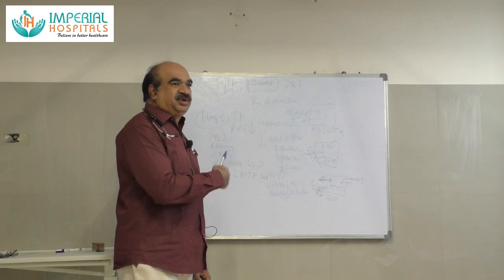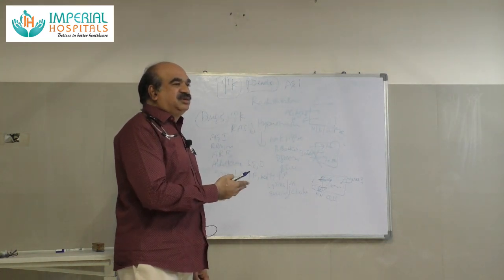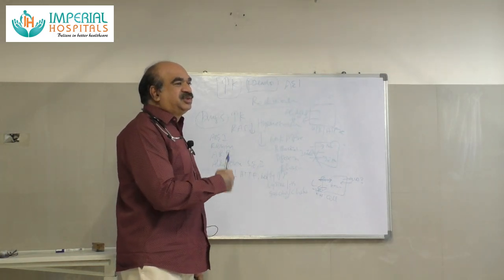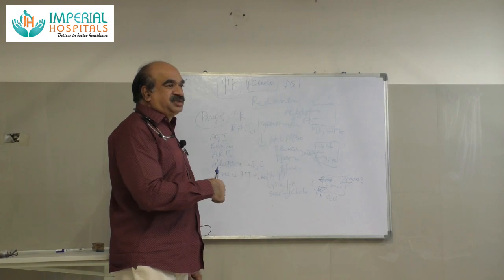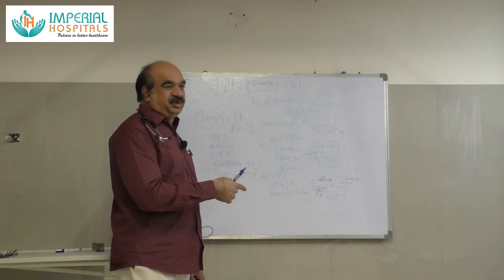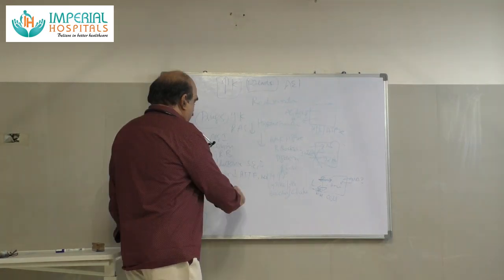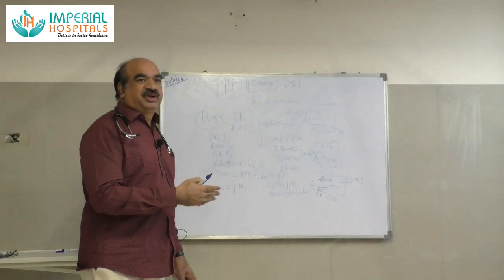But whenever there is decreased delivery of sodium to the distal tubule, whenever tubular flow is less, that causes diminished secretion of potassium into the lumen, which causes hyperkalemia. So the second mechanism is decreased distal delivery of solutes, sodium, and decreased tubular flow. For example, in congestive cardiac failure or in hypovolemic states, tubular flow is low, so there will be decreased potassium secretion.